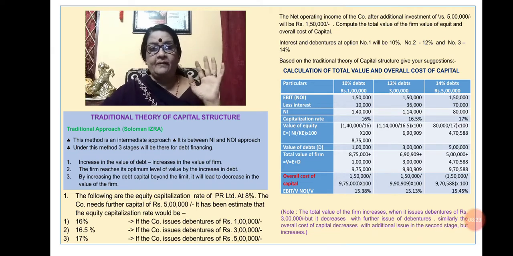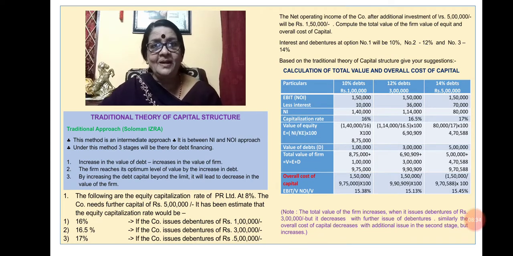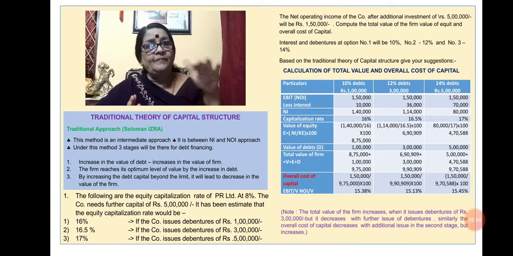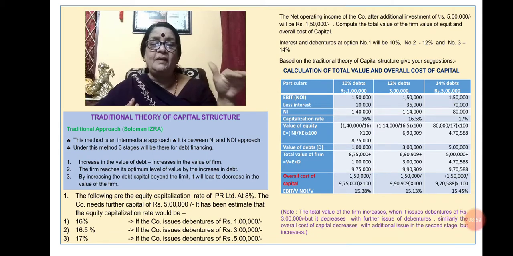So under the optimum level of capital structure, the cost of capital will be the minimum, and at the same time, the value of the firm will be the highest. So I hope you have understood. Under traditional theory, it's a combination of NI approach and NOI approach. There will be 3 stages. In the first stage, when the value of debt is increasing, the value of the firm is also increasing. In the second stage, what will happen? The cost of capital is at the minimum, and at the same time, the value of the firm will be at the maximum.